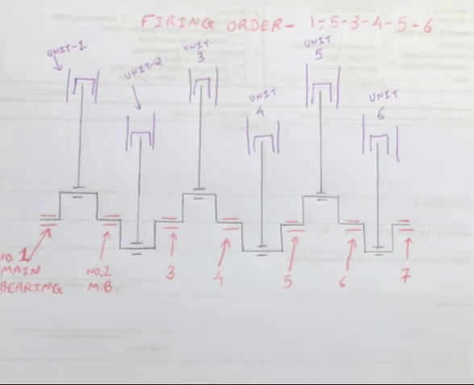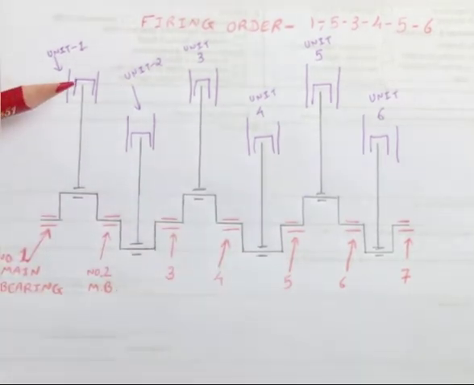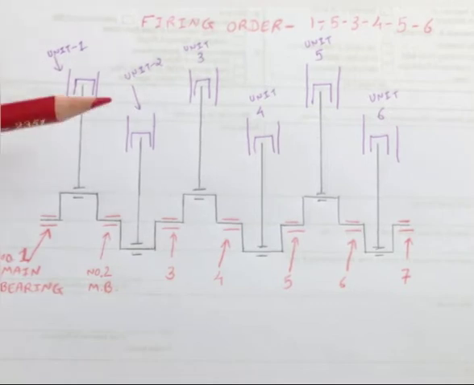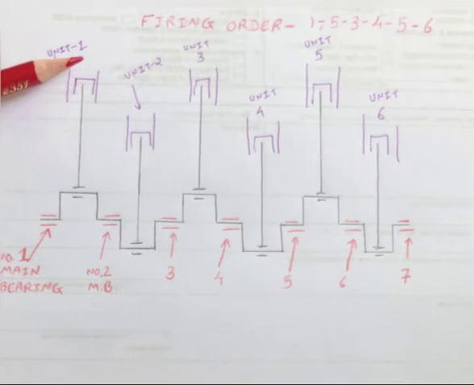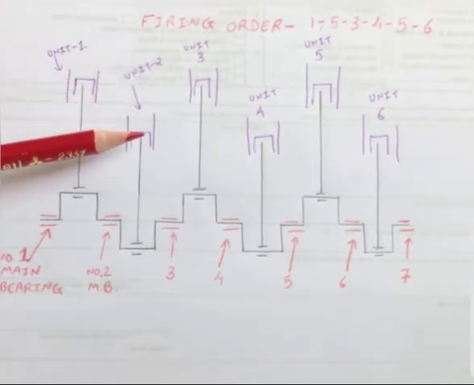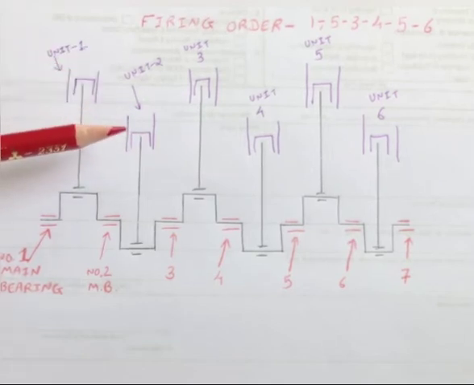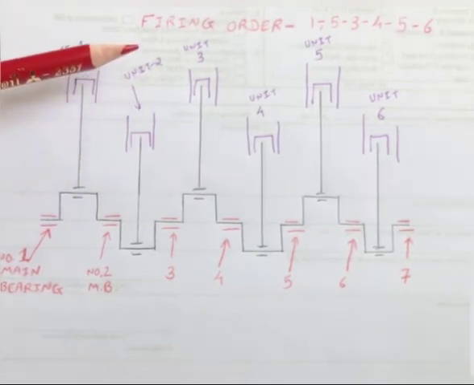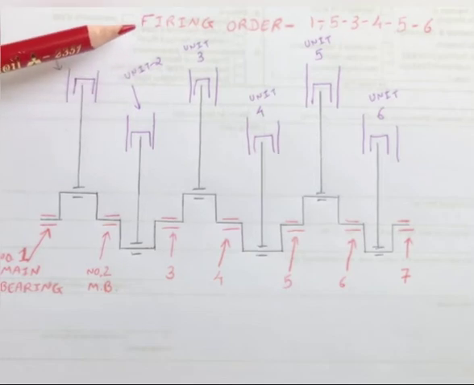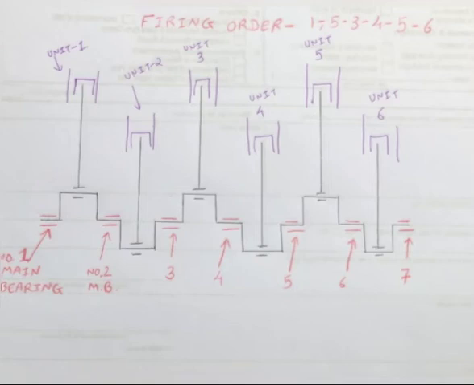The fourth reason is the flow of the exhaust gases. Suppose there is an exhaust stroke in unit number 1 and then the exhaust stroke in unit number 2, then the exhaust gas which has come out from unit 1 will provide a back pressure to unit 2, and the exhaust from unit 2 will not come out properly and fully from unit 2, and this will reduce the efficiency of the engine.